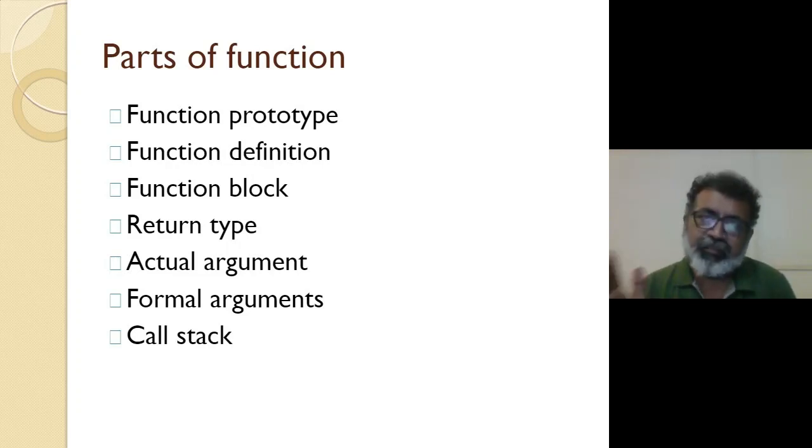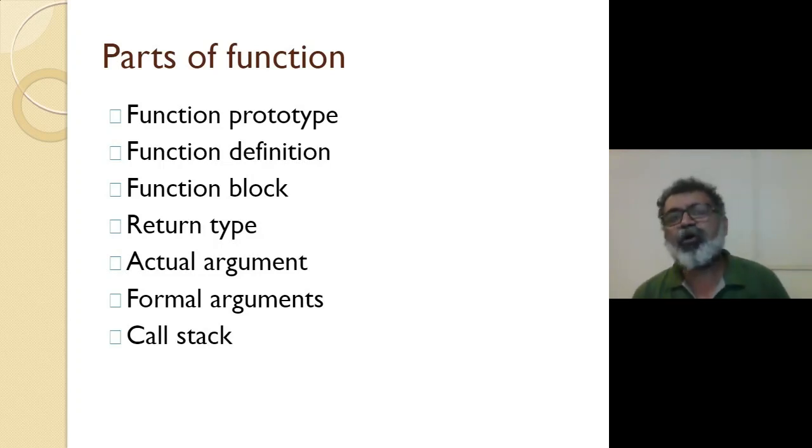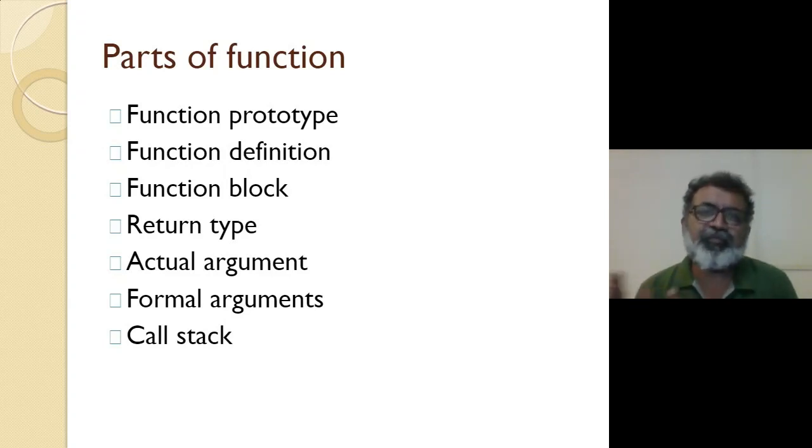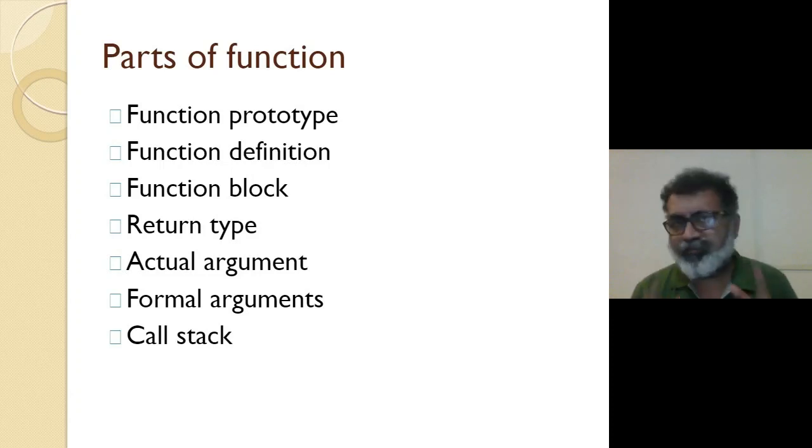An exception in C++ is the constructor, but that is a different story altogether. That is a special function which is executed without calling. As far as C is concerned, a function will be executed only when you call it. So if you call it 10 times, the control will be passed to that function definition 10 times, and 10 times it will be executed.